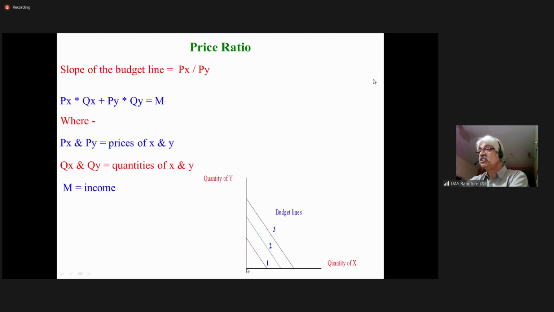Budget line 2, which is away from the origin, represents your income is 15,000 rupees per month. And budget line 3, your income is 30,000 rupees per month. So as you move away from the origin, your budget goes on increasing.